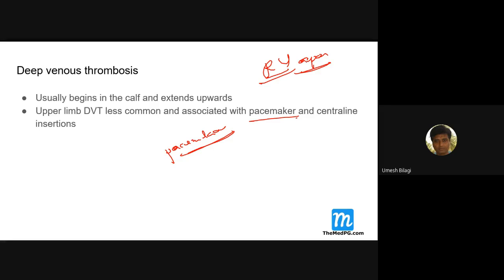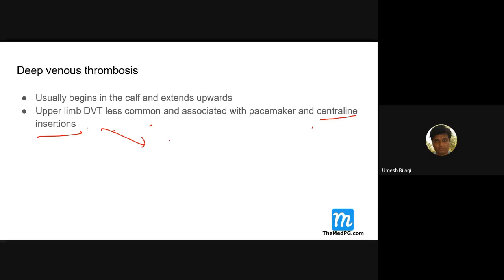There are other types, dual chamber and single chamber, but I'll not go into that detail. This DVT can also be a complication of central line insertions, especially in dialysis patients.